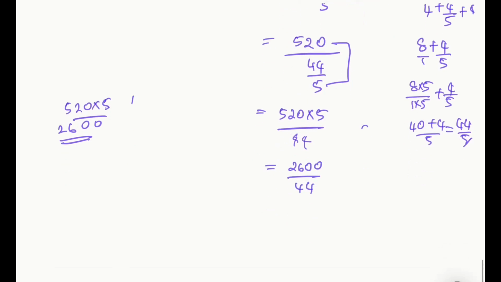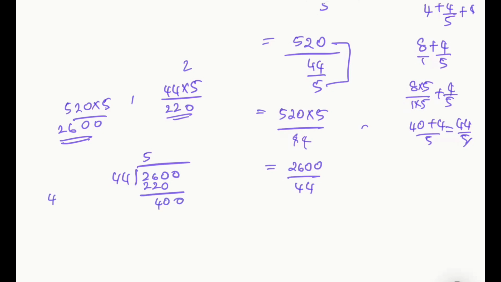So you can divide it and check. 44 into 5 is 220, 44 into 9 is 396, and the balance is 4.